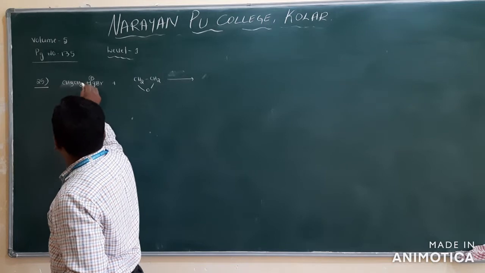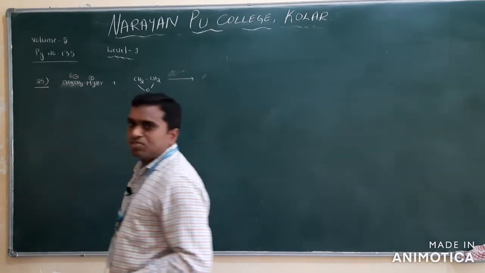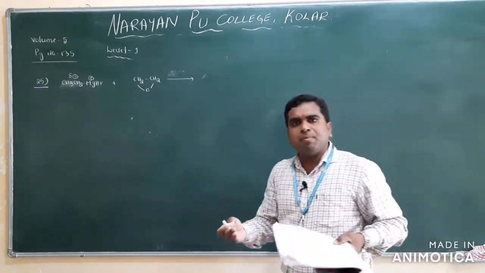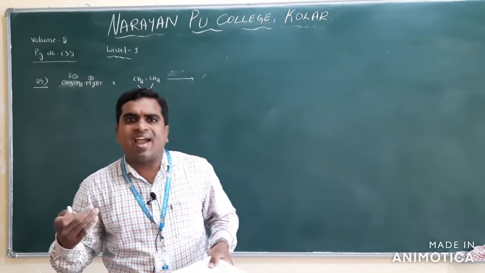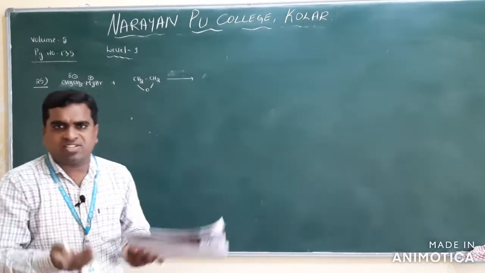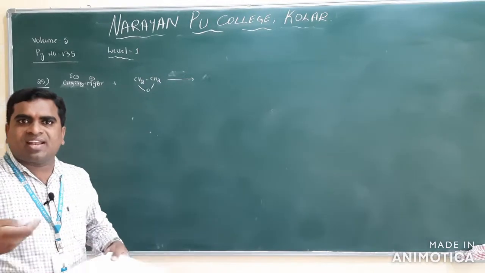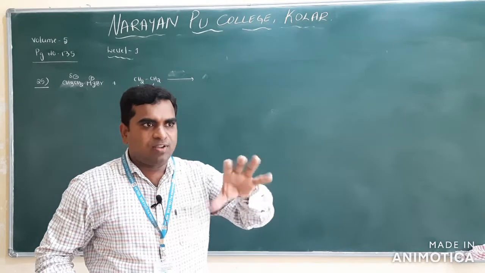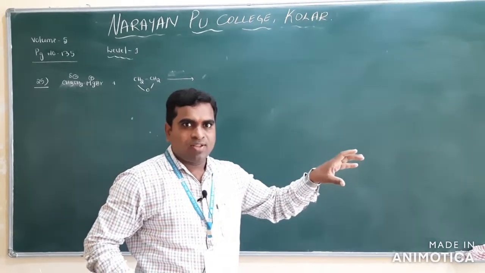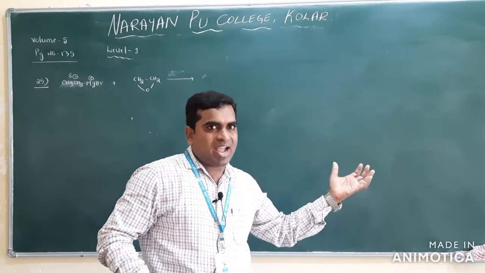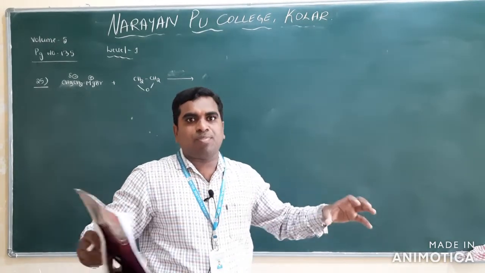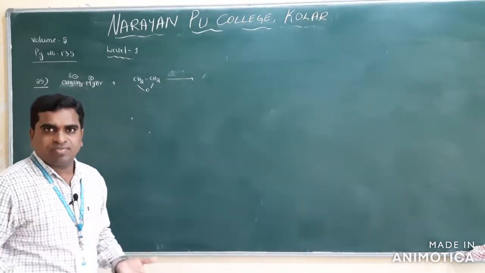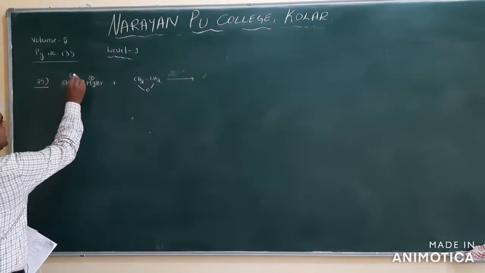CH2. If the bond breaks, carbon gets which charge? Partial negative charge. It is a ring, a 3-membered ring. It has so much angle strain, so that's why it is unstable. So it tries to open the ring if any nucleophile is present here. If the epoxide sees any nucleophile, what will it do? It will try to react with that nucleophile to get rid of the angle strain, and the ring opens. When the ring opens, strain decreases. Clear? So that's why. And a nucleophile is there here.